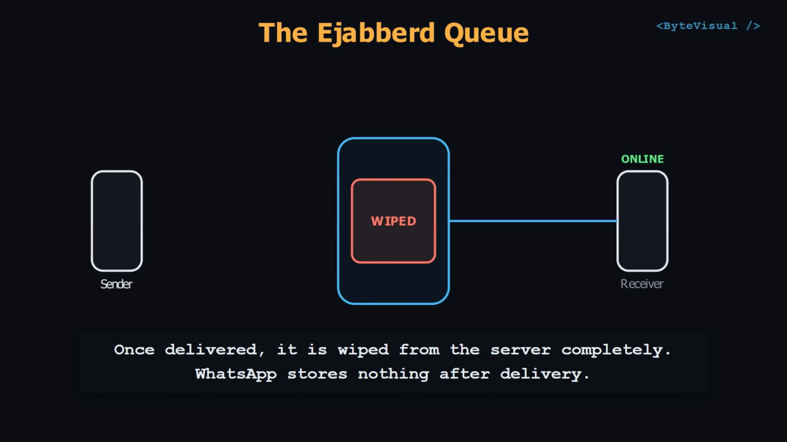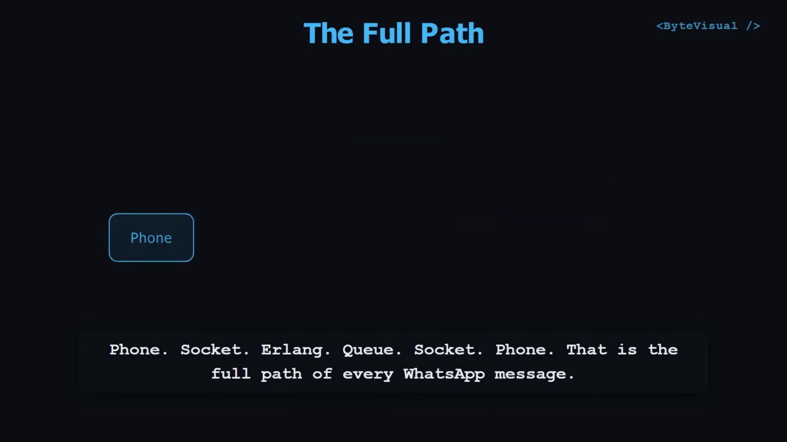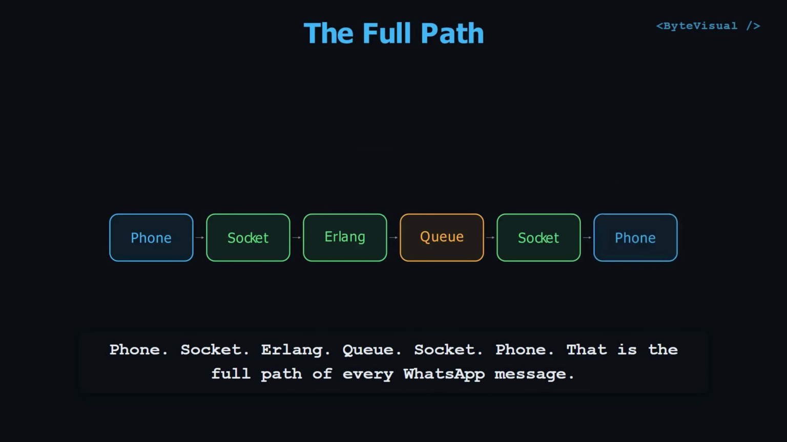Once delivered, it is wiped from the server completely. WhatsApp stores nothing after delivery. Phone, socket, Erlang, queue, socket, phone. That is the full path of every WhatsApp message.